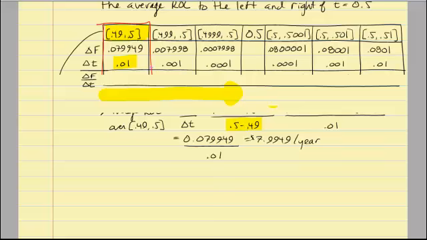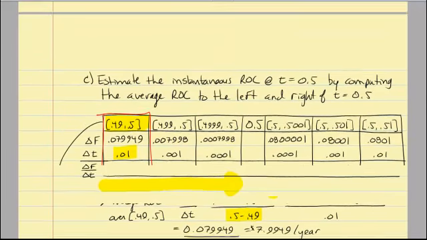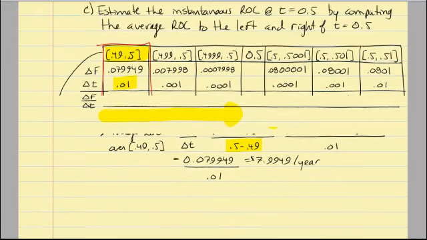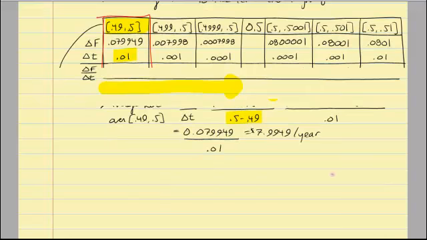And I'm not sure what happened to all of my table here, but if you rewind the video, you should be able to get all those values from the table, and I'll try and fix it up for my notes. So again, I estimate the instantaneous rate of change at half a year is about $8 per year, which relates to 8% interest. And that relates back to my formula, 1.08 is where the 8% interest comes into the t.